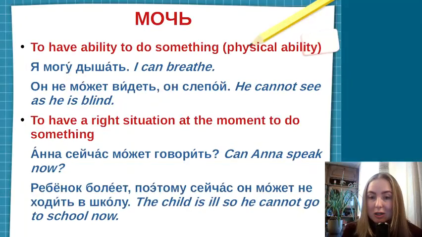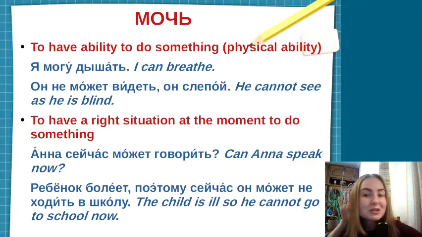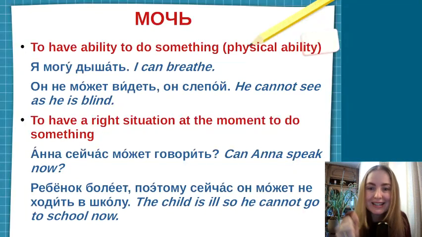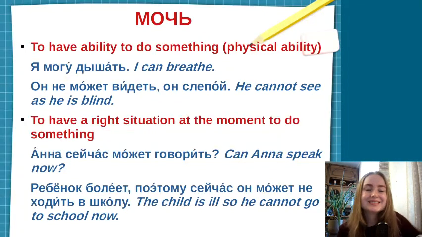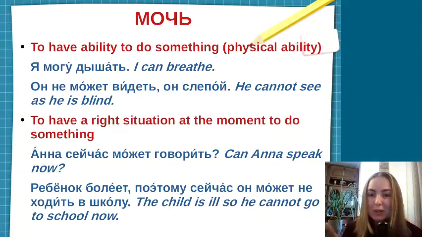So you see that we use this verb when we talk about our physical ability to do something, like I can see, I can speak, I can hear, I can smell something, то есть я могу дышать, я могу видеть, я могу слышать, я могу ходить, я могу чувствовать. So we use this verb when we mean physical ability that normally people have got from their birth.